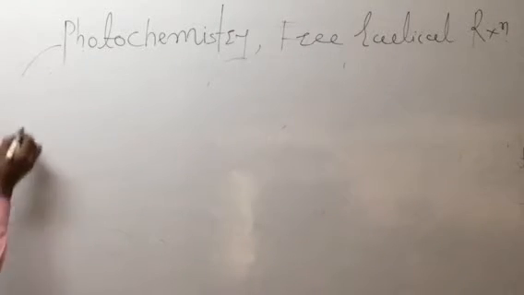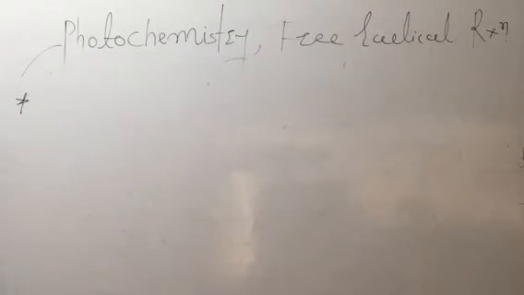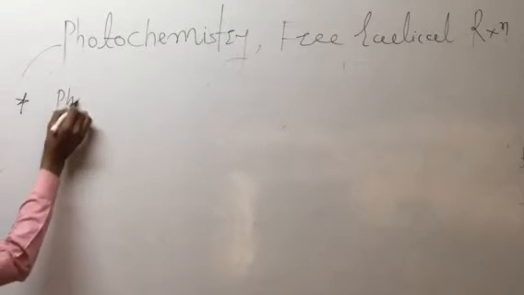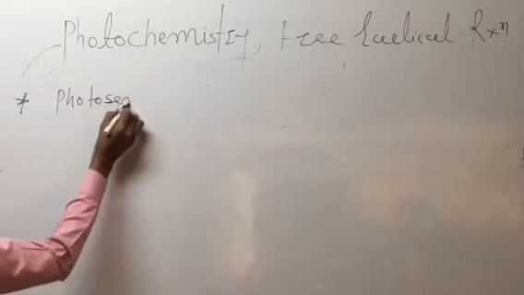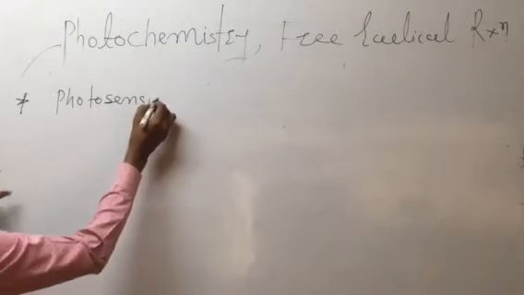In continuation of our lectures on photochemistry, we are dealing with the part on photosensitization. What is meant by a photosensitizer?